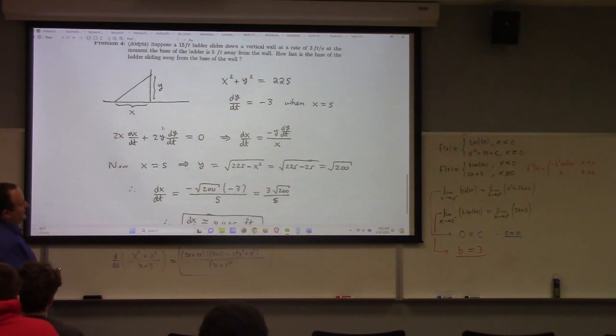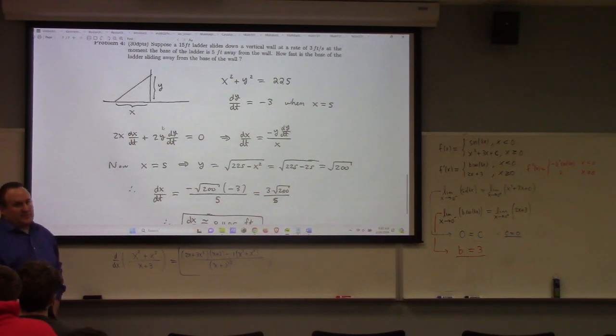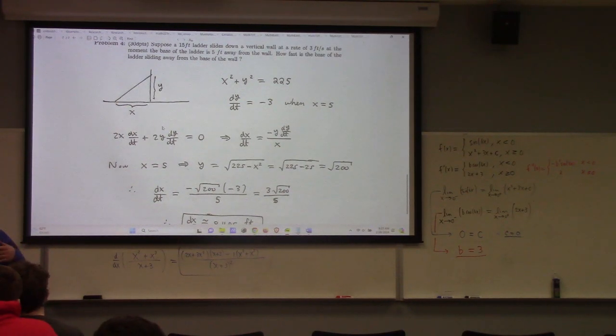This I think is my favorite related rates problem, honestly, because it's relatively simple, but I don't think it's altogether obvious. If you told many middle schoolers the problem, suppose the ladder's falling down at this rate when it's that far, I don't think they could tell you the answer. I really think without calculus, you're probably not going to guess the answer here. So I think that makes it an interesting example for me.